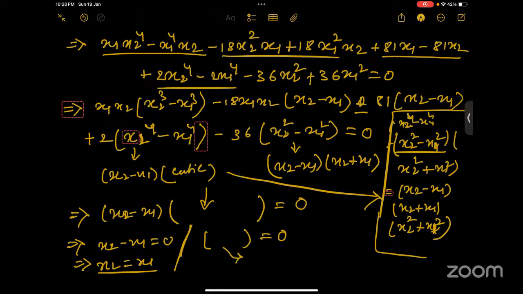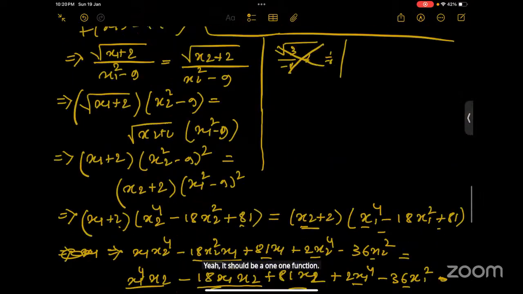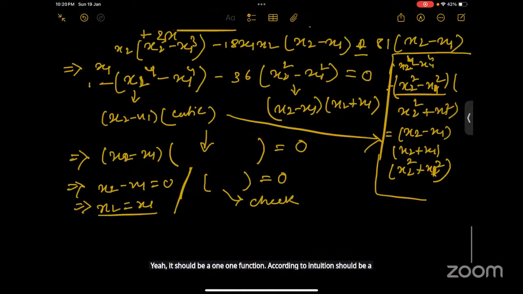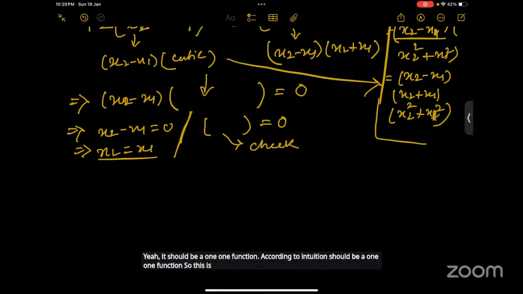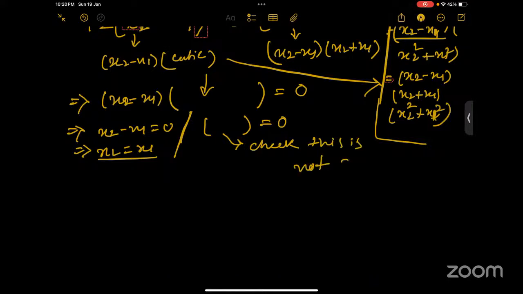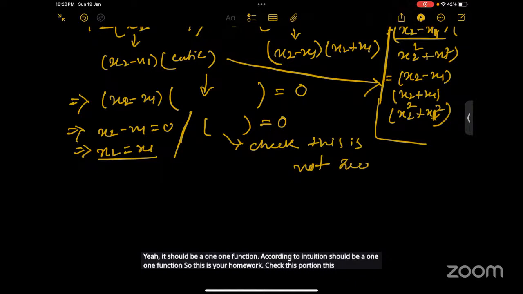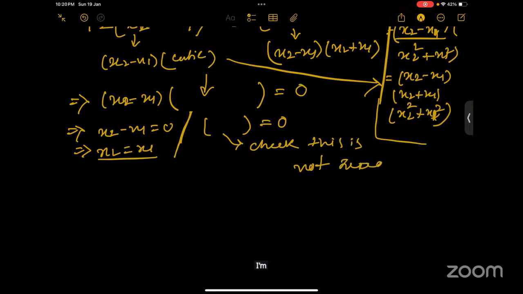According to your intuition, is it a 1-1 function or not? Yeah, it should be a 1-1 function. According to intuition, it should be a 1-1 function. So this is your homework. Check this portion, this is not 0.